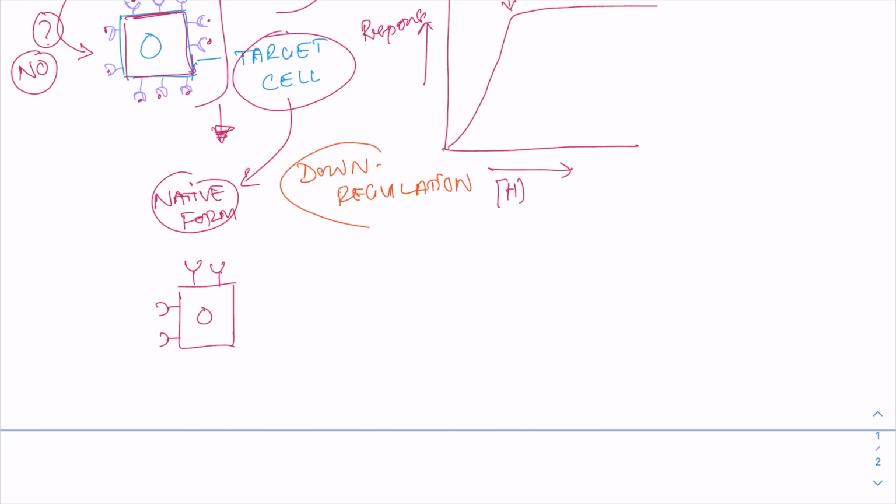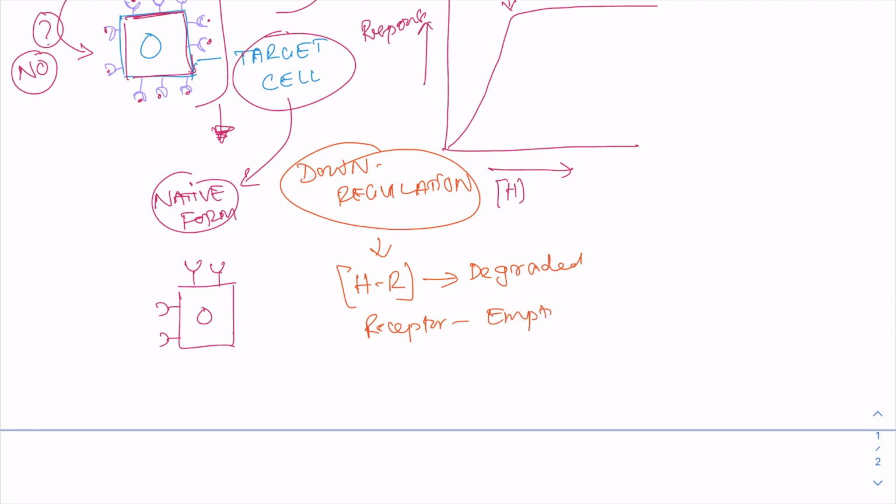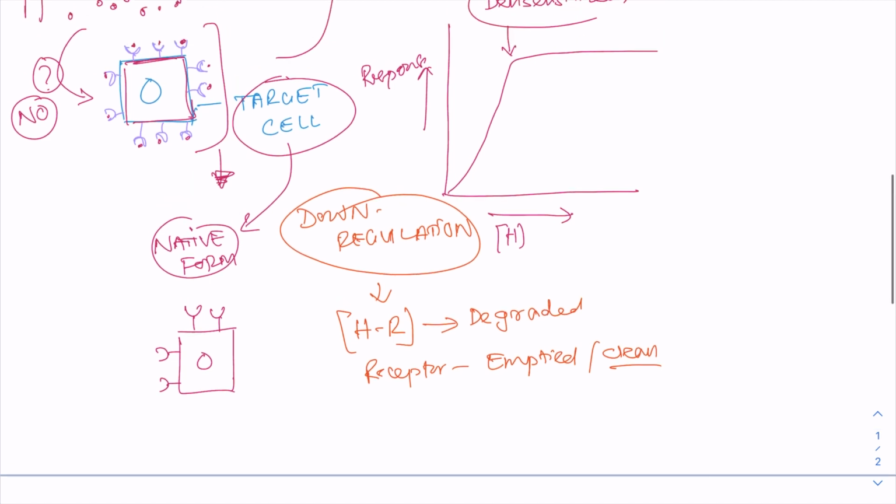So downregulation is where the hormone receptor complex is degraded, and the receptor is now emptied or clear, so that the next set of hormone can bind with this receptor. So that is downregulation. And to maintain this downregulation, some of our hormones have a pulsatile secretion.